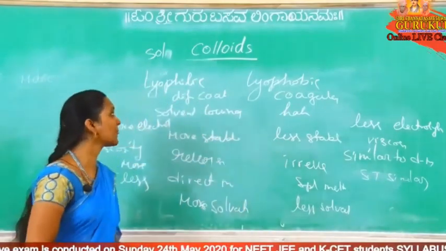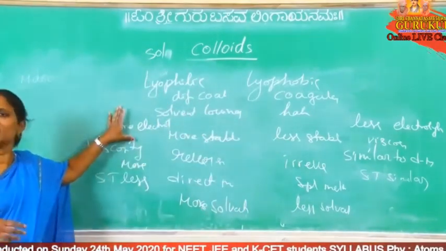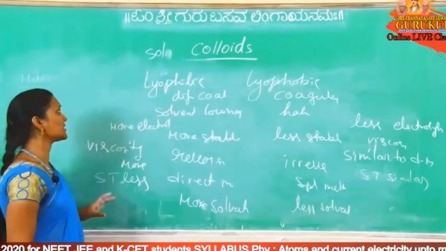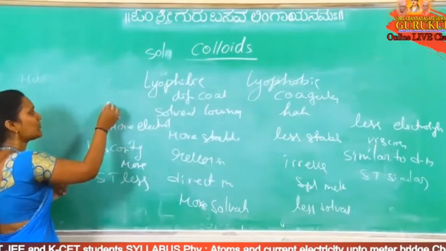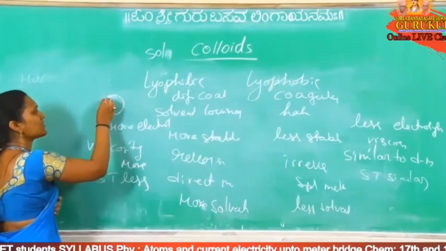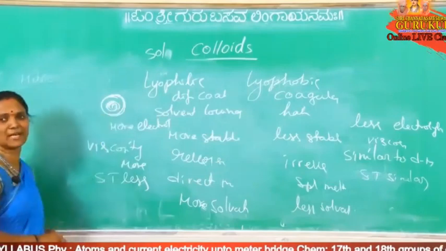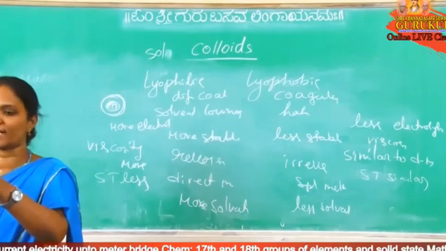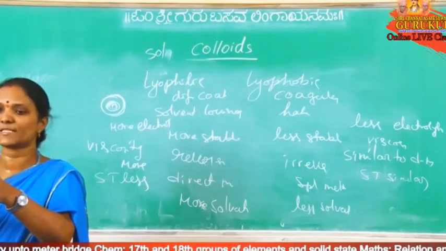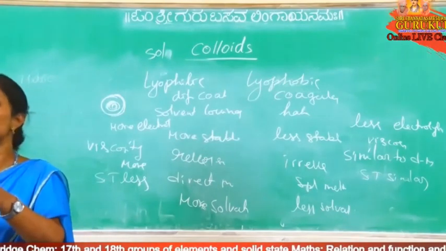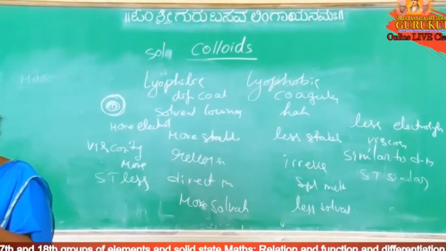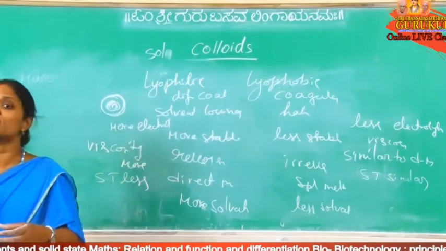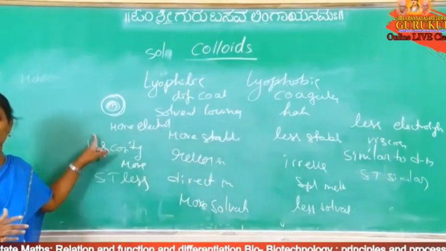The last one is that these are more stable. No external stabilizer is required. Why are these more stable? Because here interactions are more. Because of more interaction, the dispersion medium forms a protective layer around the dispersion phase particle. As soon as we add the solute particle, the complete dispersion medium comes around it. So due to the formation of a protective layer, stability is more.